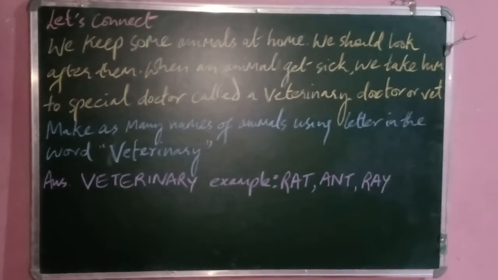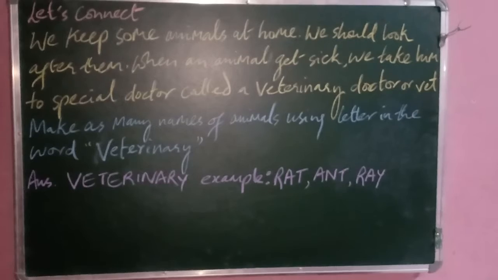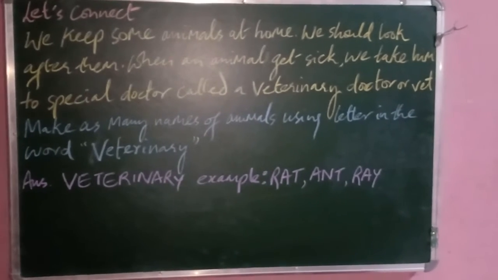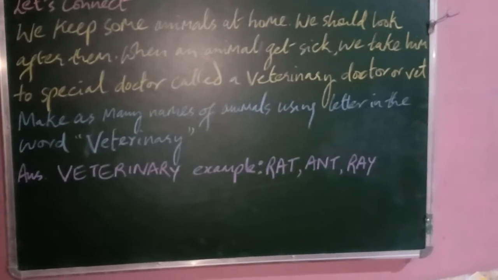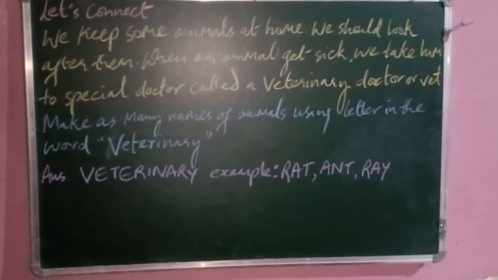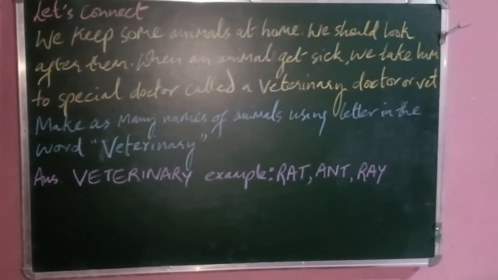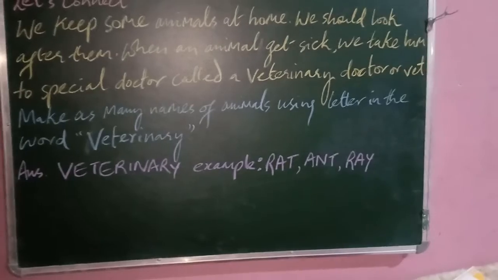The question goes like this, we keep some animals at home. We should look after them. When an animal gets sick, we take him to the special doctor called a veterinary doctor or vet. So make as many names of animals as you can using the letters in the word veterinary.